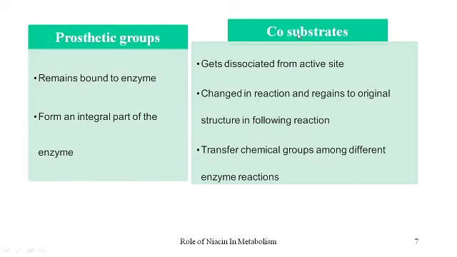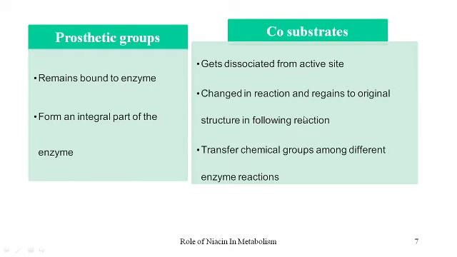Whereas most of the vitamin derived coenzymes get dissociated from the active site. They change the reaction and regain the original structure in the following reaction. They transfer the chemical groups among the enzyme reactions.